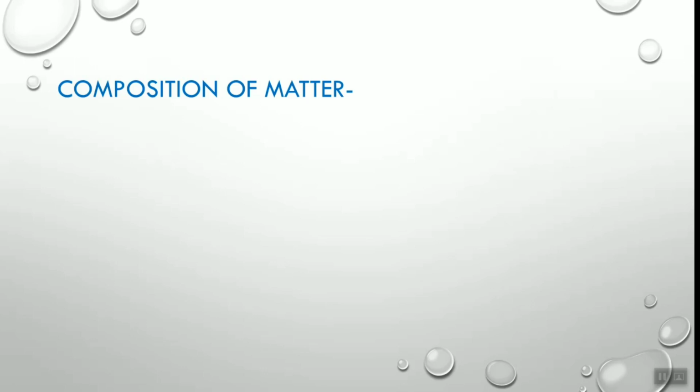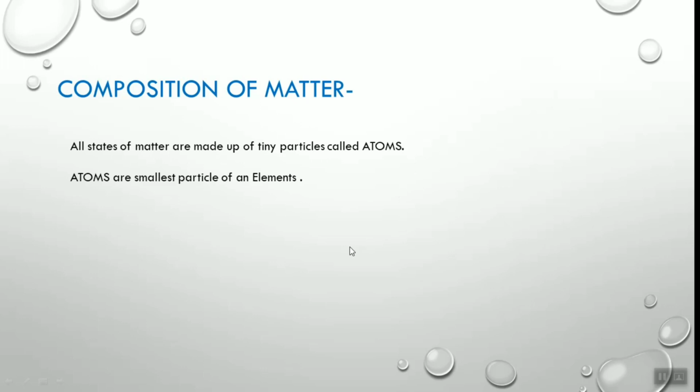While discussing the composition of matter, you know that every matter is made up of small teeny particles. So all states of matter are made up of teeny particles, and those teeny particles are nothing but atoms. Atoms are the smallest particle of an element which cannot be further subdivided. So the smallest part of any element is the atom, and every matter is made up of these atoms.